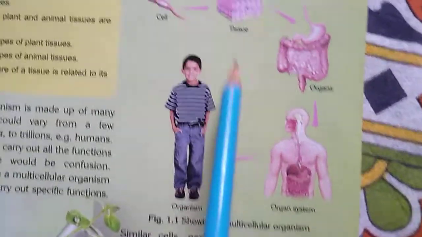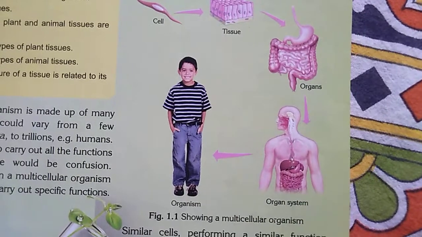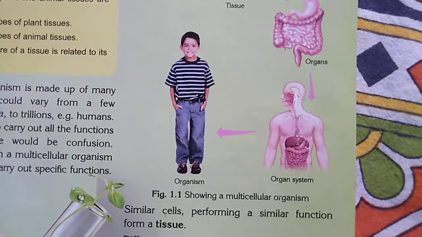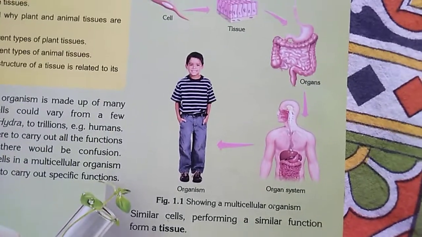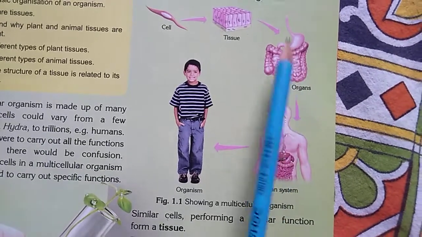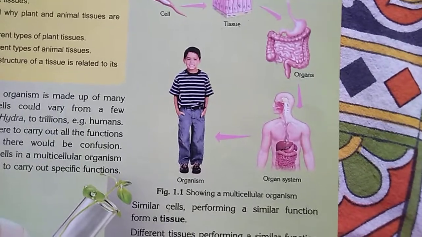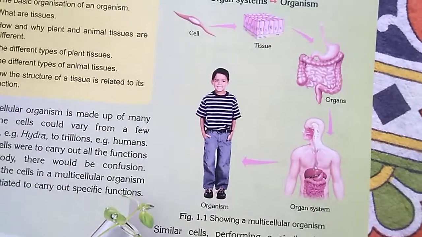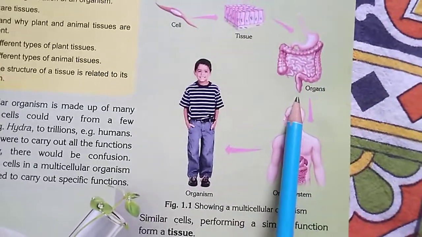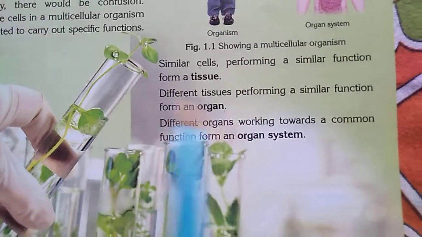Like here you can see this organ. Different tissues are there, but their function is the same, and these tissues together make this organ. Understand? So this is how an organ is formed.